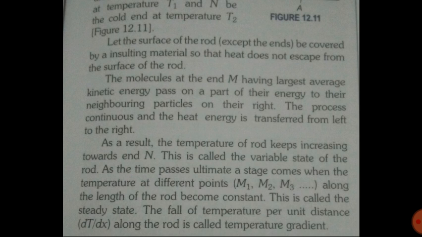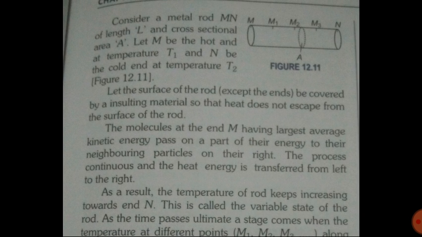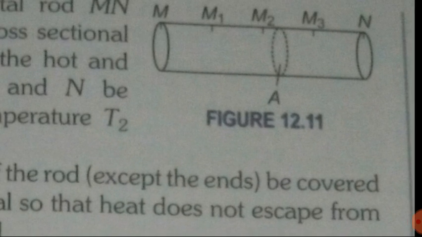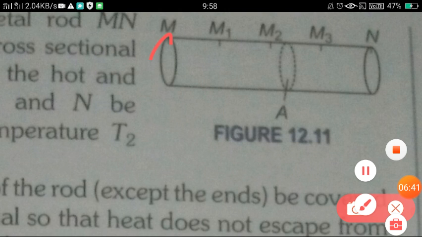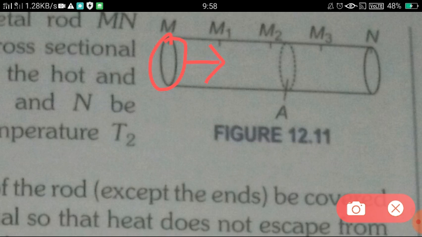So what happens here is that we have this rod. In steady state, the temperature at this point M will be high. Then as we go towards the right-hand side, the temperature slowly decreases, and point N has the lowest temperature in this rod.